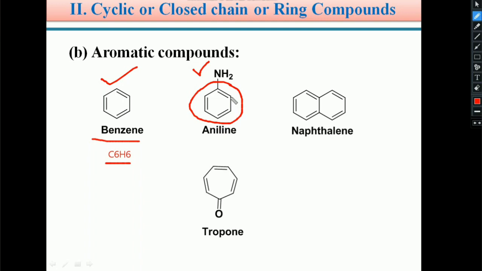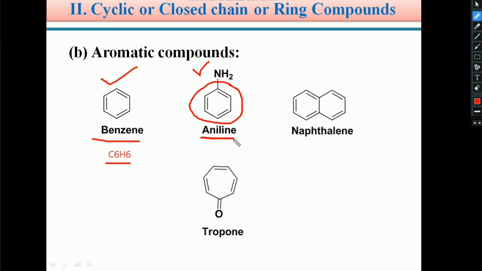In the present example, we take the substituent as NH2, the amino group. If an amino group is present as a substituent on the benzene ring, it is called aniline. Very, very important, students.